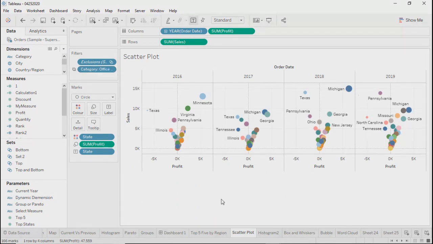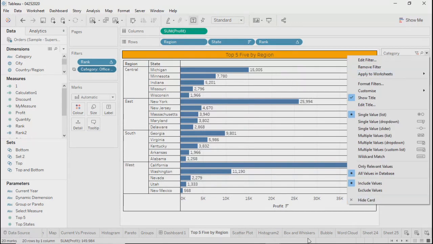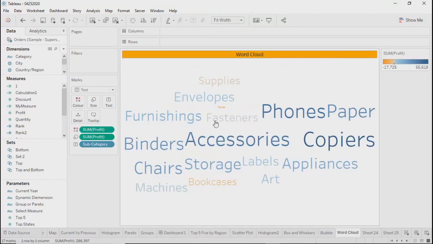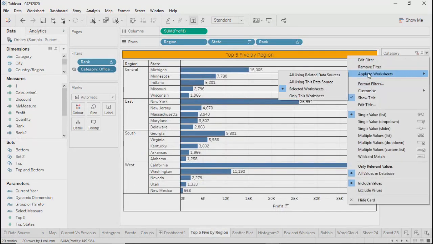Okay, so these are the ways you can apply the same filter to other worksheets. But still, if you go to any other sheet, for example, like this, it doesn't have that category, right? Now, if I go back to this option over here, apply to worksheets, it says using all this data source. At this moment, I have only one data source in my workbook,